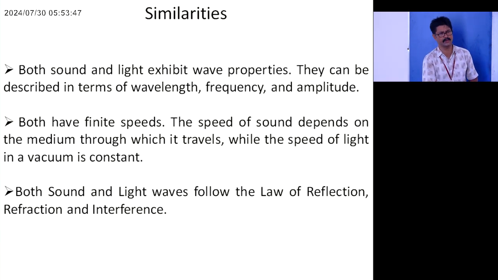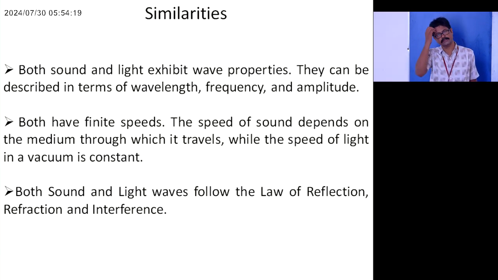For example, reflection of sound is nothing but echo. Reflection in the case of light is when we use a mirror to see our images. Similarly, interference is observed in sound, which is known as beats. If you vibrate two nearby frequency tuning forks, then you hear beats. So beats is nothing but interference between two sound waves.